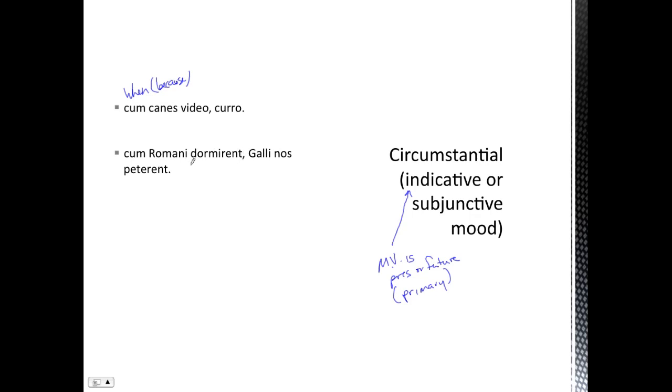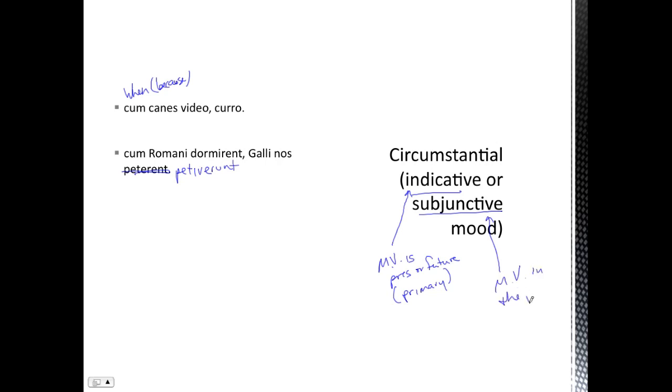Or cum Romani dormirent, Galli nos petiverunt. Let's get back to this. So it's circumstantial when the main verb is in the present or future, and we'll use the indicative. When the main verb is in a past tense, we're going to use the subjunctive.